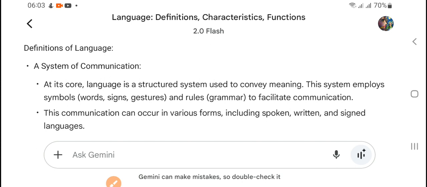We had already discussed good definitions. However, this material is taken from Gemini, so accordingly I am reading it here. But my purpose is to make you understand how to write and how to start the paper, right? The definitions discussed in class are very good, so go for them.